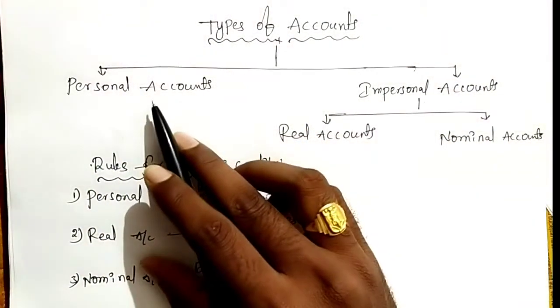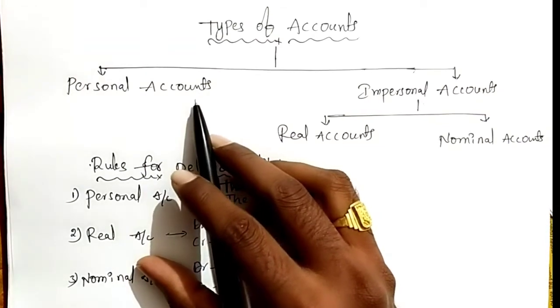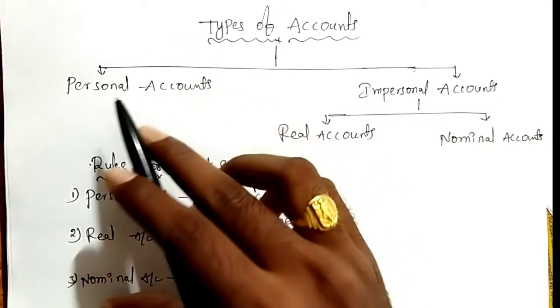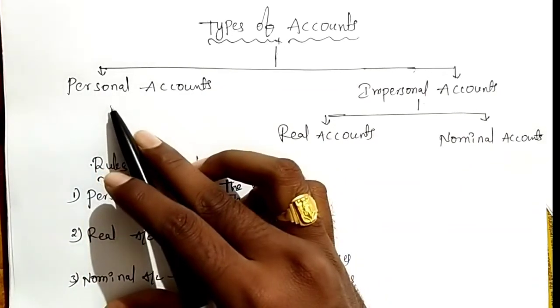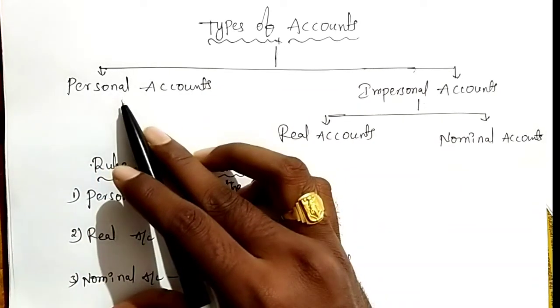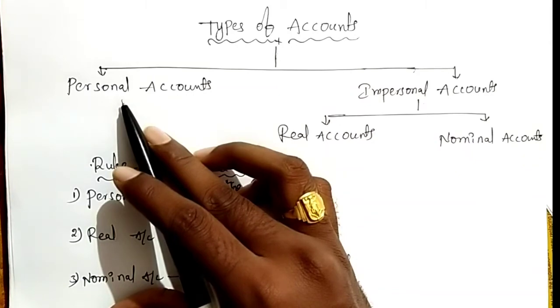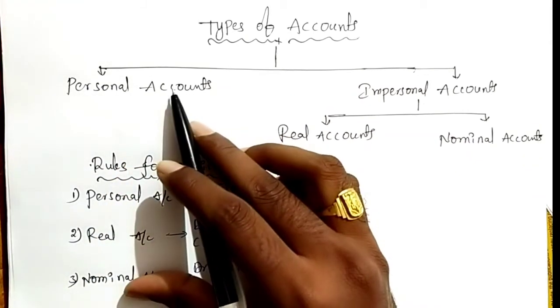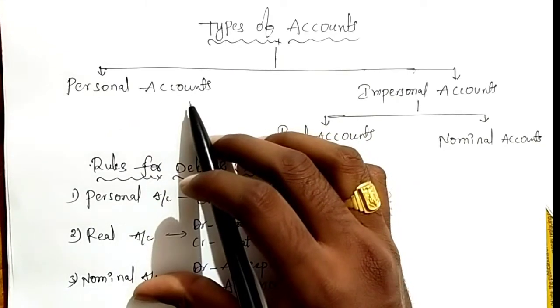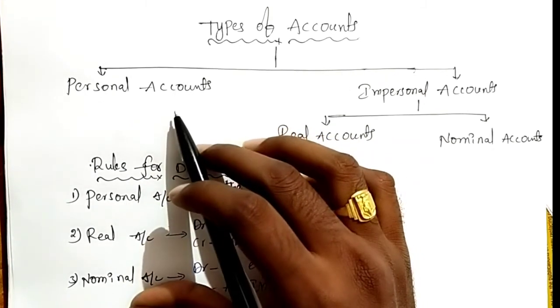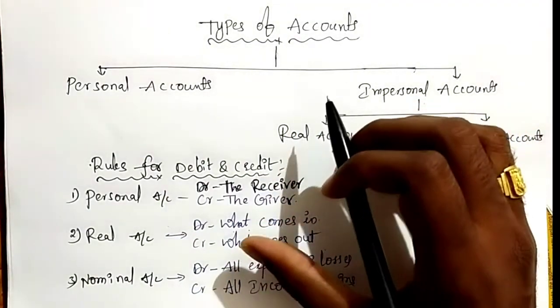First, personal accounts. The accounts which are related to the persons are called personal accounts. Means the transaction includes any person. That person may be a natural person or an artificial person.